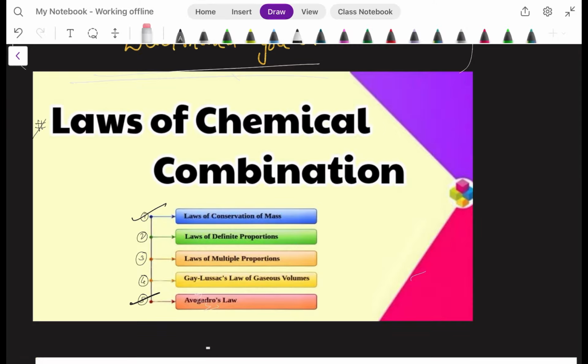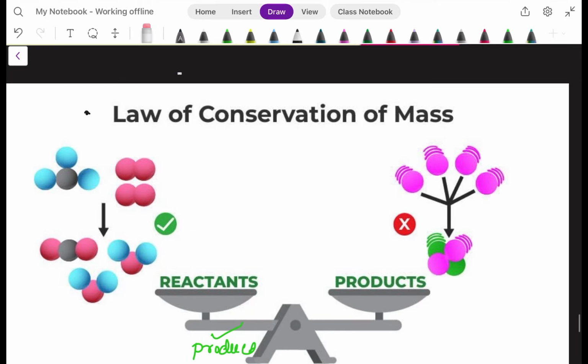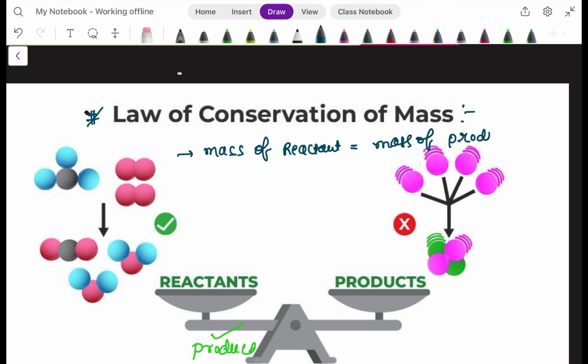So first we'll start with the law of conservation of mass. In class 10th, we have discussed that law of conservation of mass is nothing but mass can neither be created nor be destroyed, but it can be transferred from one body to another or one form to another. But when it comes to class 11th, mass of reactant is equal to mass of product in the chemical reaction.